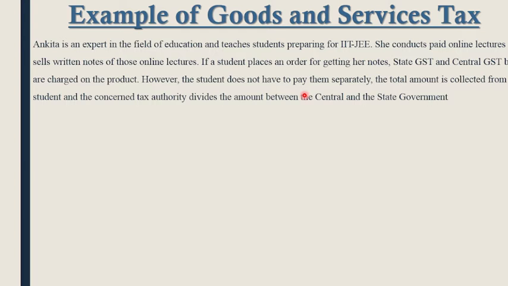When a Maharashtra student orders a note, the product is subject to both state and central GST. The student, on the other hand, will not have to pay them individually. The whole sum is gathered from the student and the tax office distributes it between the central and the state government.